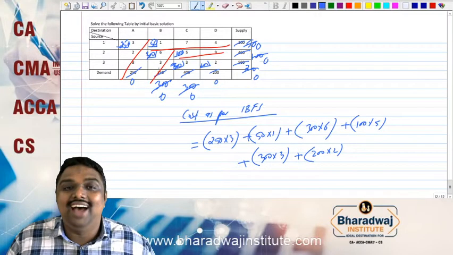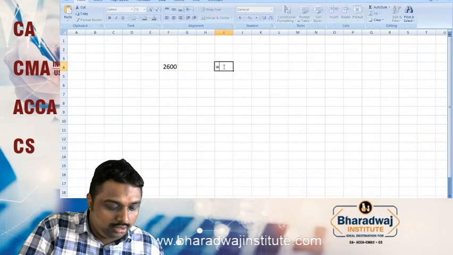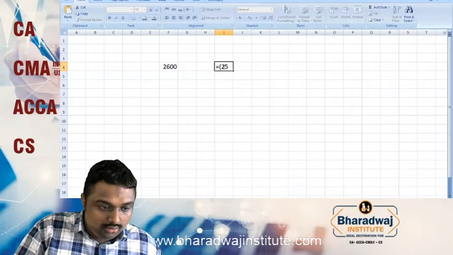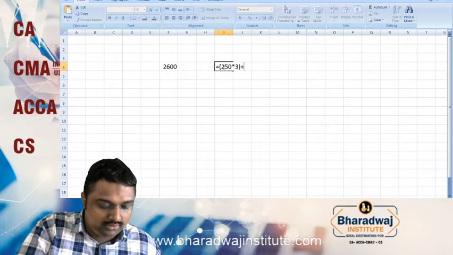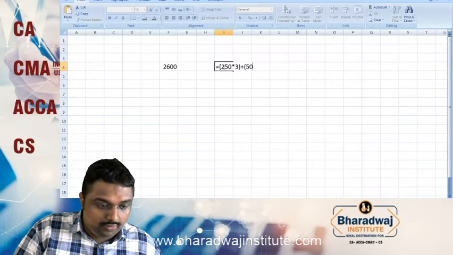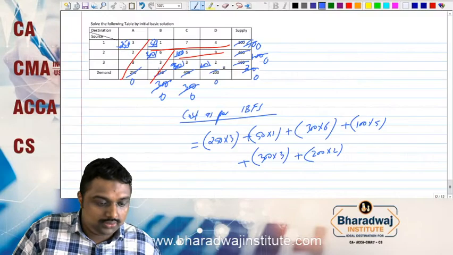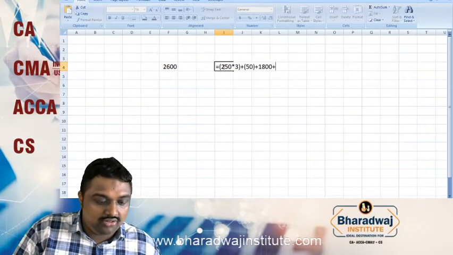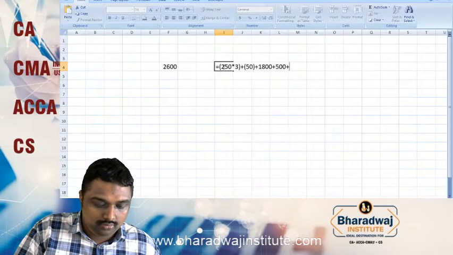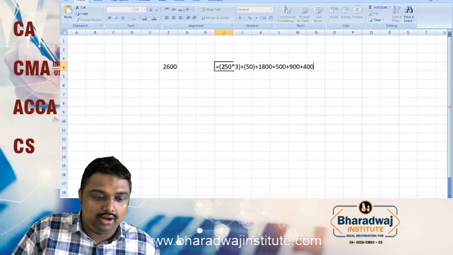We have to take the total. So what will be the total? The total will be none other than 250 into 3, plus 50, plus 1800, plus 500, plus 900, plus 400.